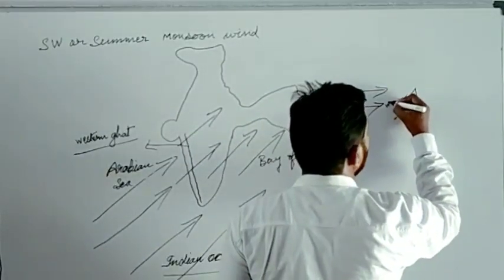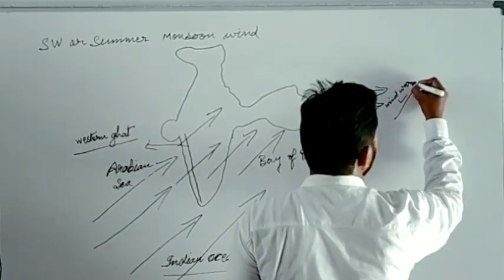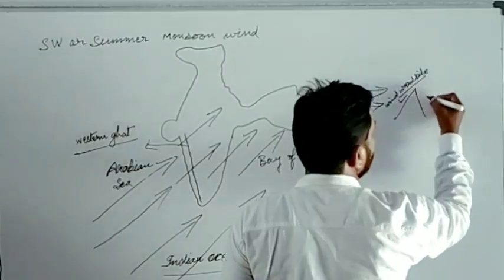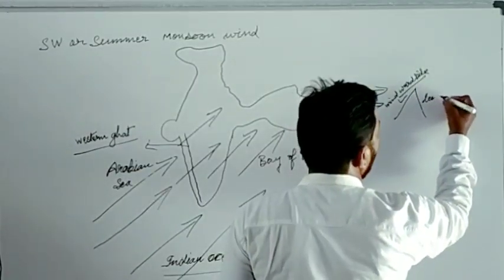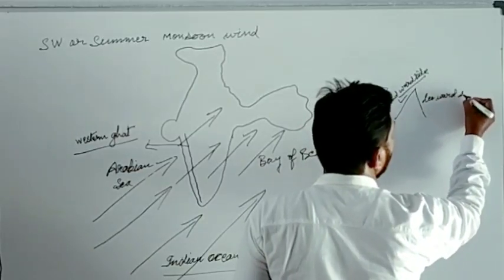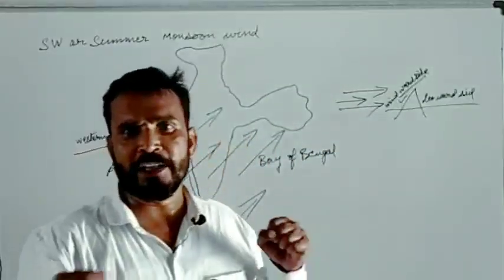And the other side is known as the leeward side of the mountain. This is general terminology.